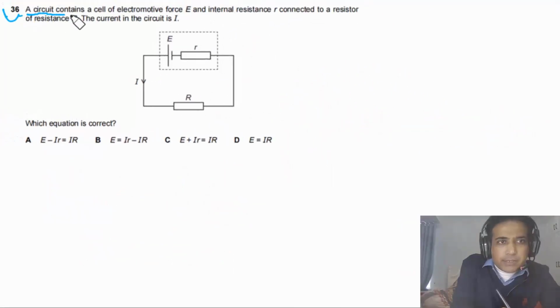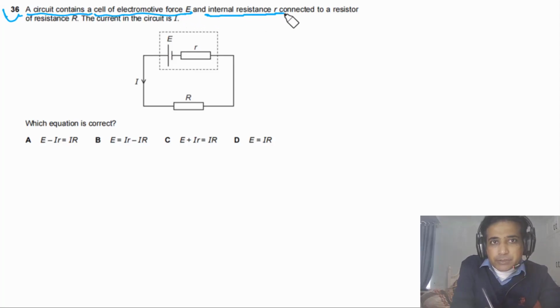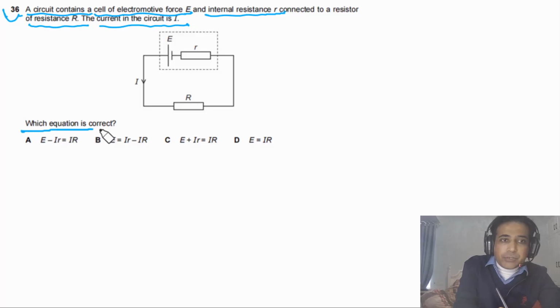Question 36 says a circuit contains a cell of electromotive force capital E and internal resistance small r connected to a resistor of resistance capital R. The current in the circuit is I. Which equation is correct? This question we can simply answer using Kirchhoff's second law.